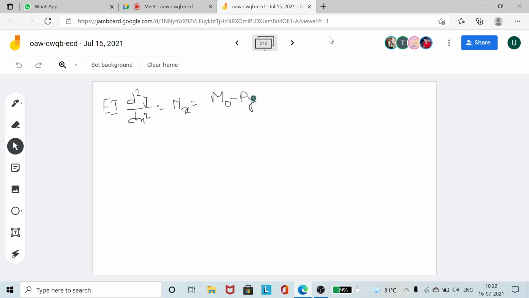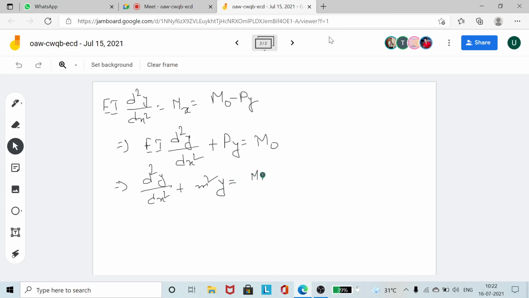Keeping y on the same side, we have d2y/dx2 plus Py equals M0. If we divide by EI, we get d2y/dx2 plus m square y equals M0 by EI, where m square is P by EI.